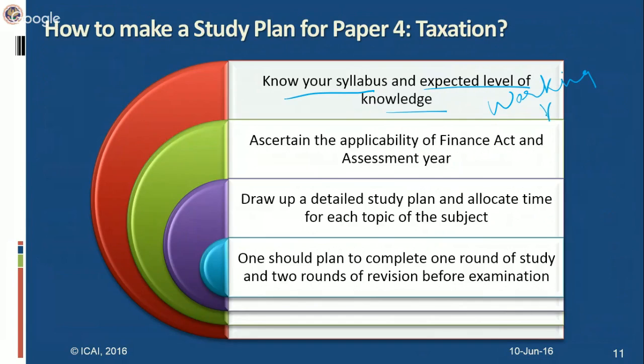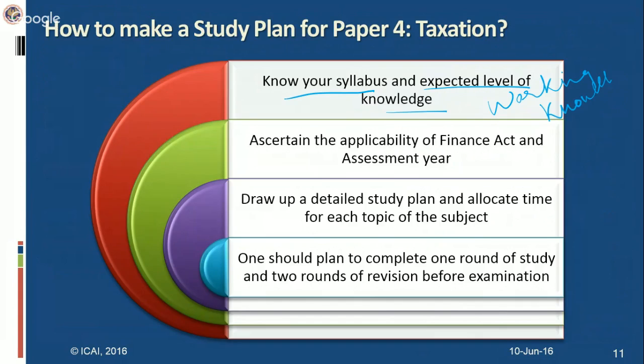It means they can ask you questions where you are required to apply the provisions in non-complex scenarios. First, according to your syllabus, you should make a study plan. And before proceeding ahead, especially in the taxation paper, you should know what the applicable Finance Act is and what the assessment year is, specifically in Part 1 income tax, which assessment year is relevant.